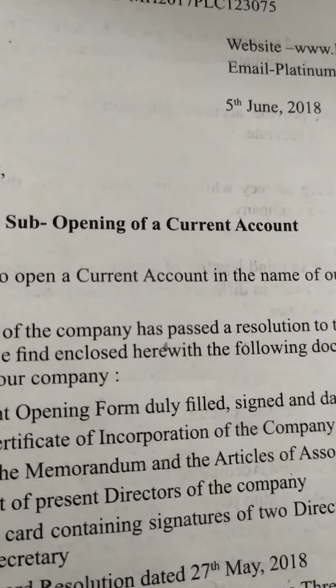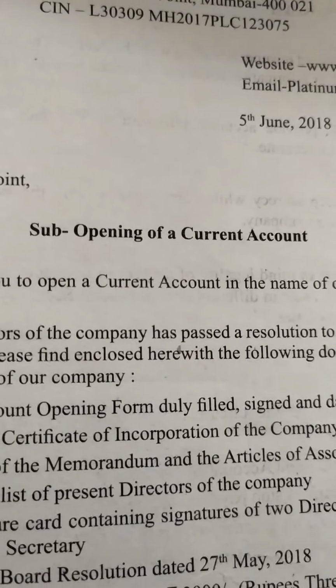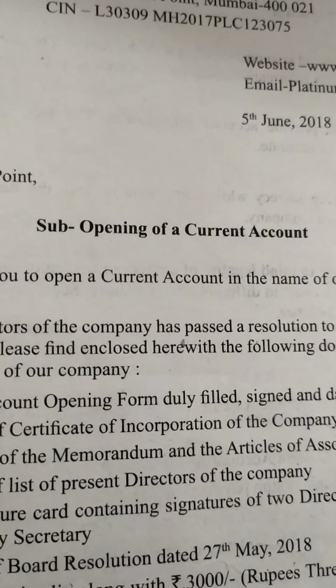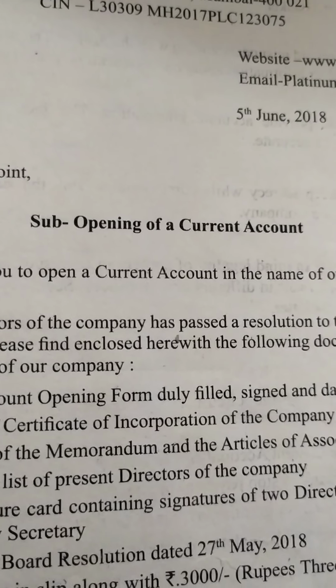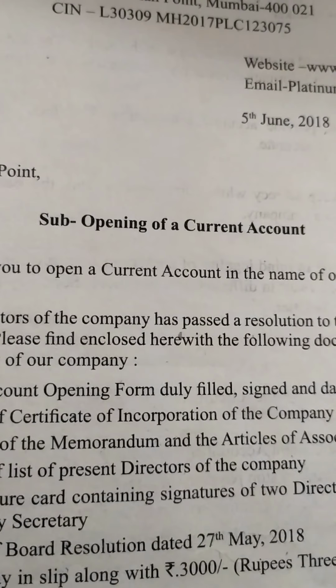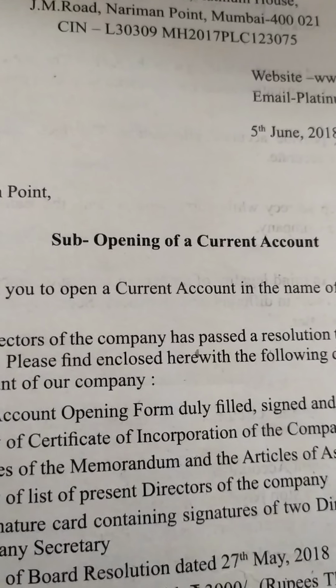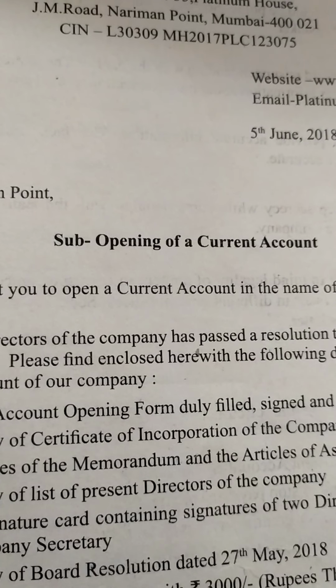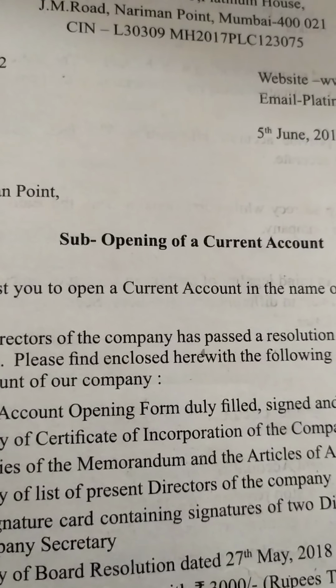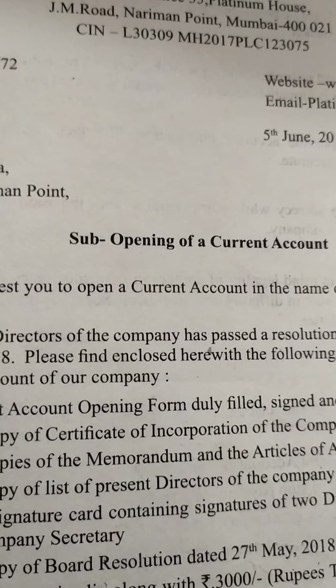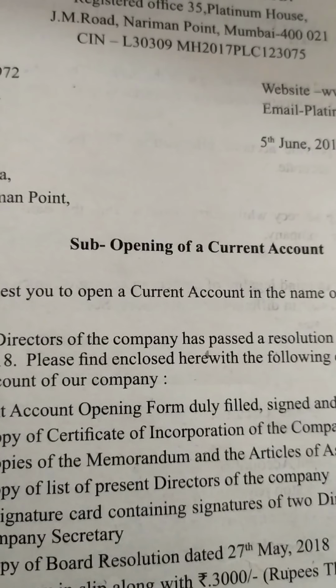So dear students, what is a current account? Basically, a current account is opened by a businessman, firm or companies. Here there are no limitations on withdrawals. Then, number 3, interest is not paid on this account. And fourth, the person who has a current account will get overdraft facility.